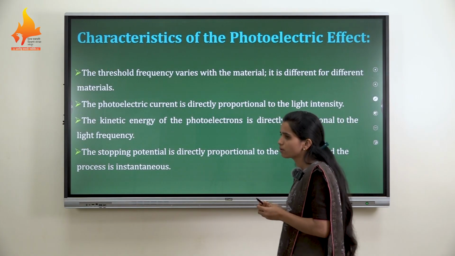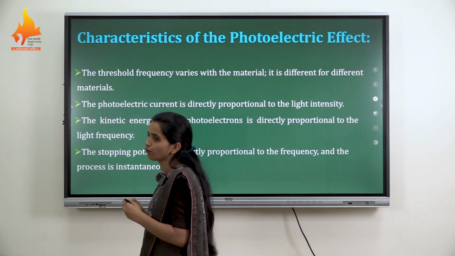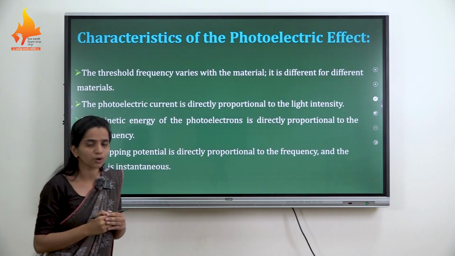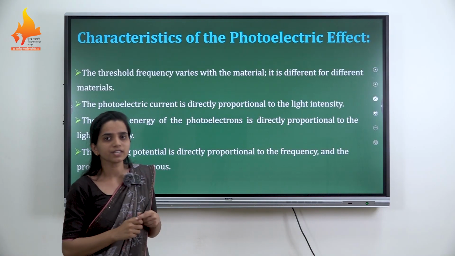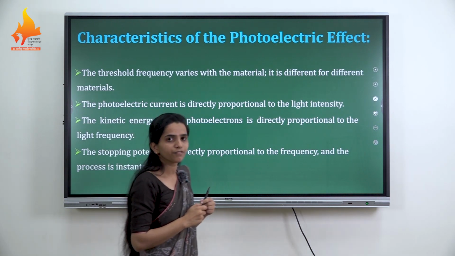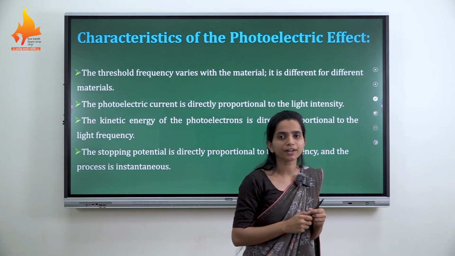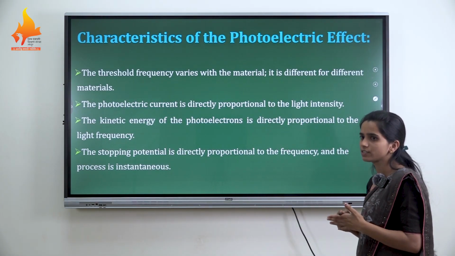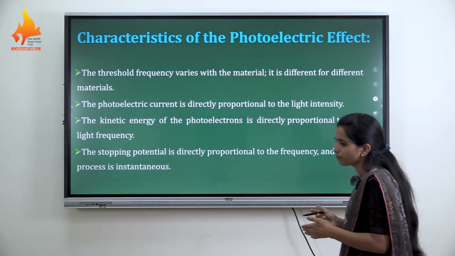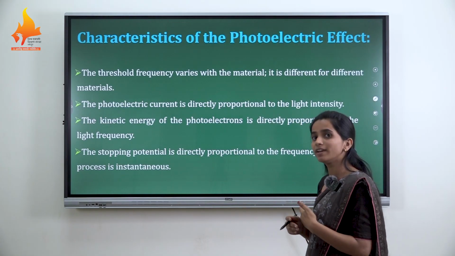Now let us discuss the characteristics of the photoelectric effect. Basically there are two or three characteristics. The first one is the threshold frequency. Threshold frequency is the frequency below which the photoelectric effect does not take place. The threshold frequency varies with the material. If you take a different material, then the threshold frequency will be different.